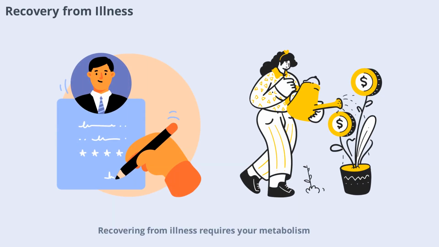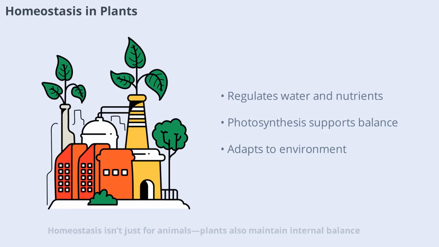Recovering from illness requires your metabolism and homeostatic systems to work overtime. Your body needs extra energy and nutrients to repair tissues and fight off infections. Supporting your body with rest, hydration, and good nutrition helps speed up recovery and restore balance. Homeostasis isn't just for animals. Plants also maintain internal balance. They regulate water, nutrients, and energy through processes like photosynthesis and transpiration. These mechanisms ensure plants can survive and grow in changing environments.